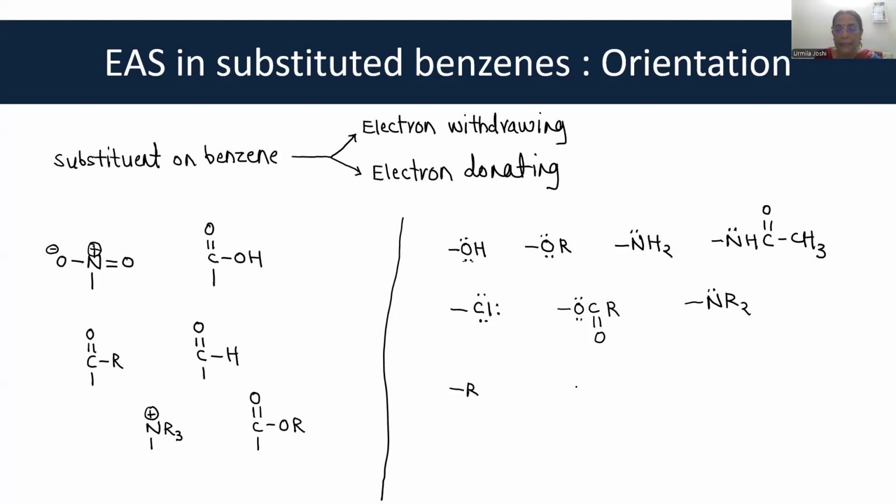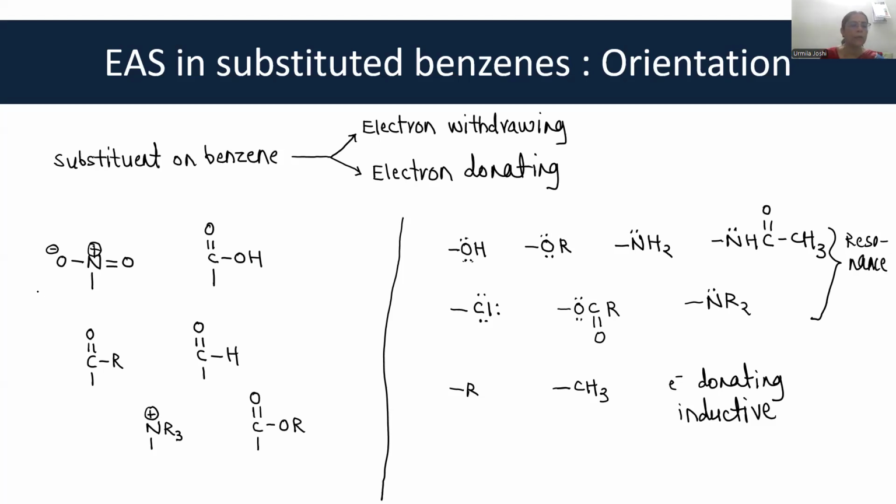And alkyl groups do not have a pair of electrons on the carbon, but alkyl groups have electron donating inductive effect. All other groups have electron donating resonance effect. I hope I have made myself clear. This is electron donating inductive effect. So these are also electron donating, whereas all these donate electrons by resonance.